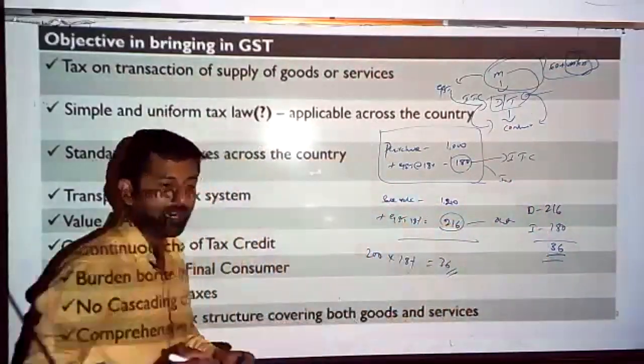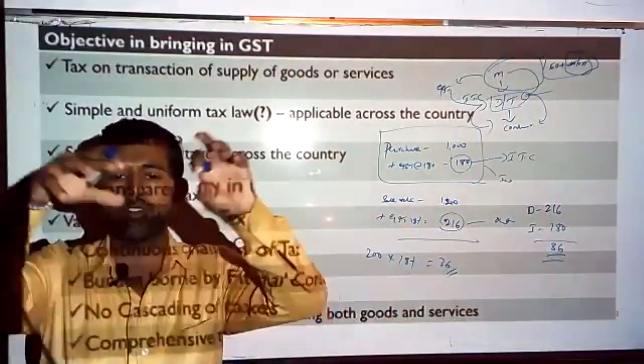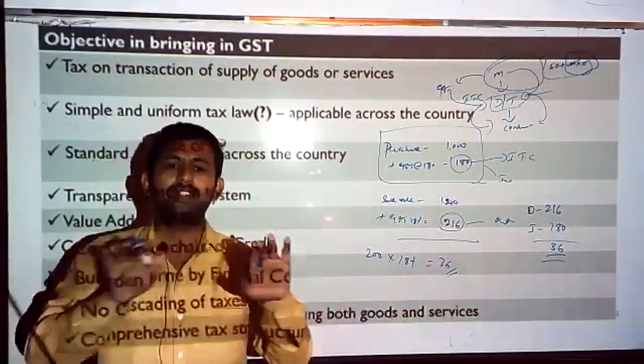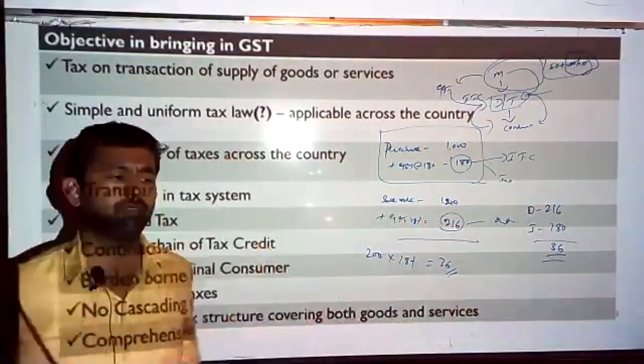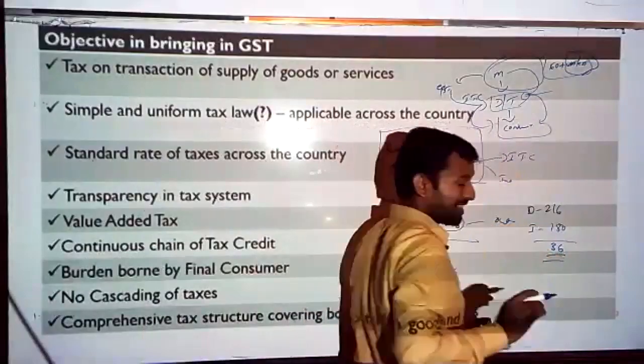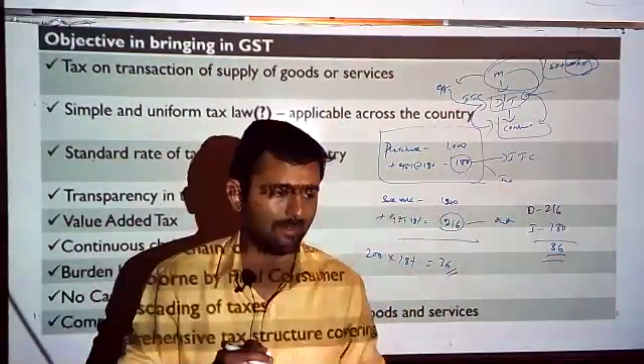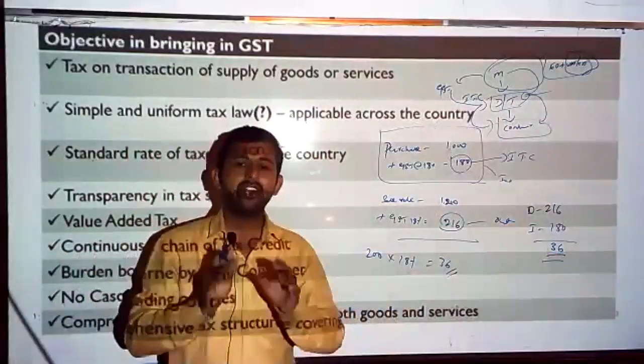Obviously, the end consumer, being an end consumer, who is consuming, is subsequently not dealing in any business. If he is not doing any business, then he cannot take the credit, he has to bear it. So ultimately, who will be bearing the taxes? Who will be bearing this burden of tax in the indirect tax system? Ultimate consumer.